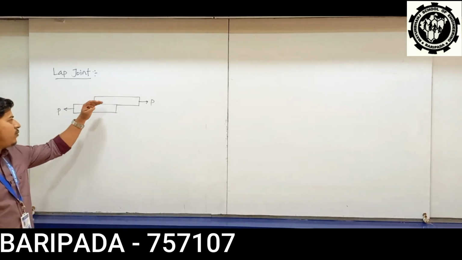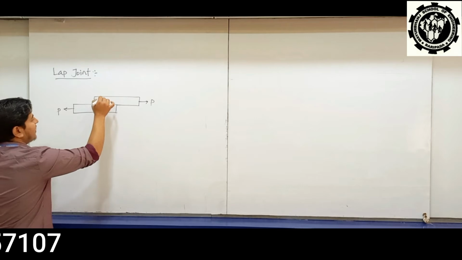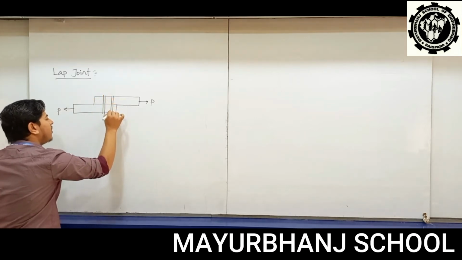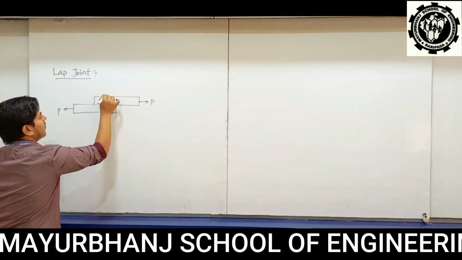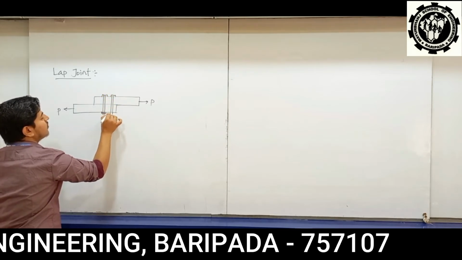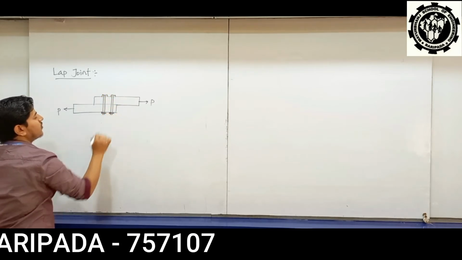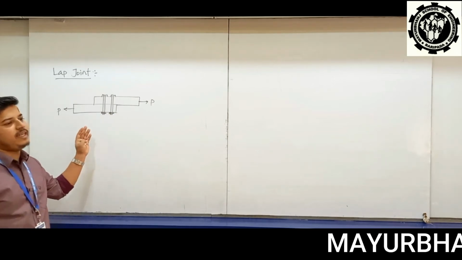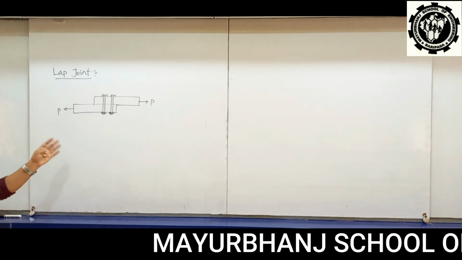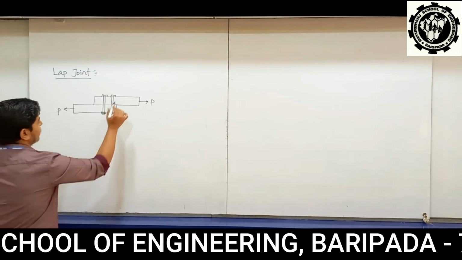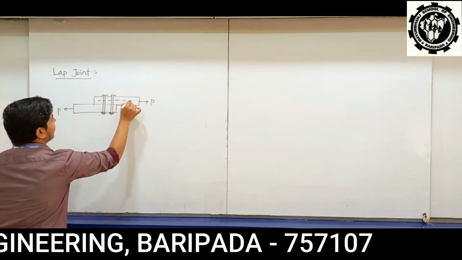And now the two plates are connected with bolted connection. In this type of joint, the lap joint is not considered as most favorable joint because this joint has an eccentricity.